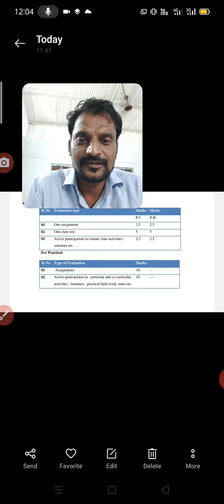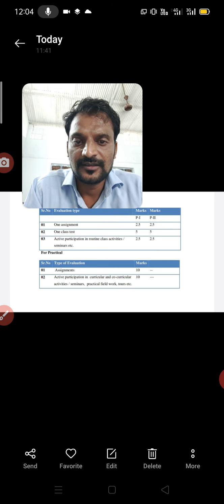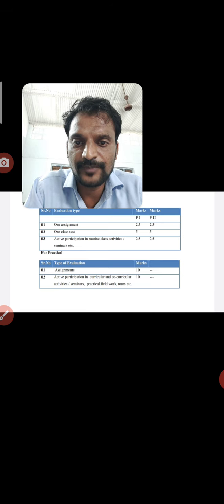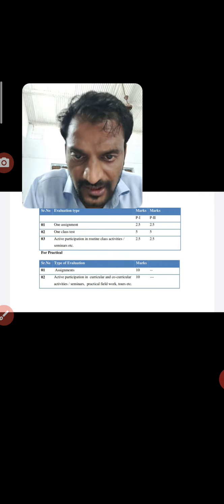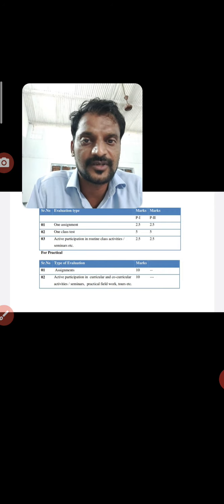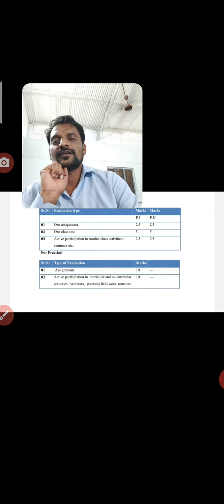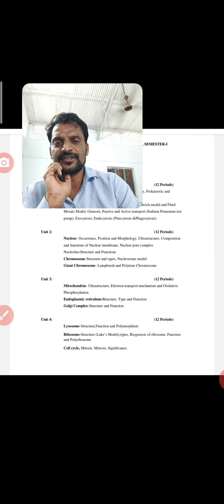This is the form of assessment, and there is the type of evaluation: assignment 10 marks, and active participation in curricular and co-curricular activities, seminar, practical, field work, etc., 10 marks.